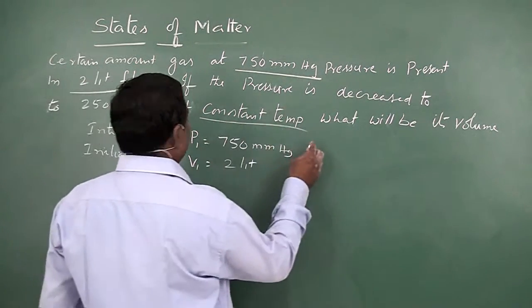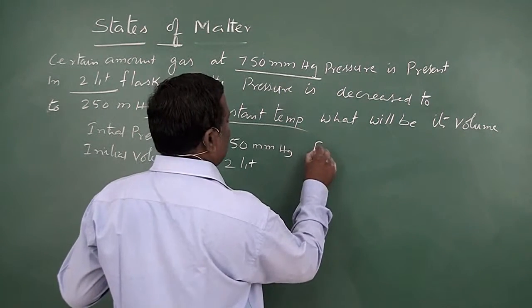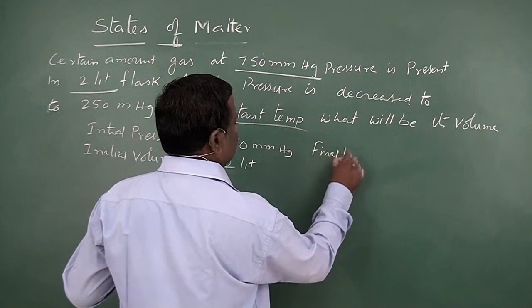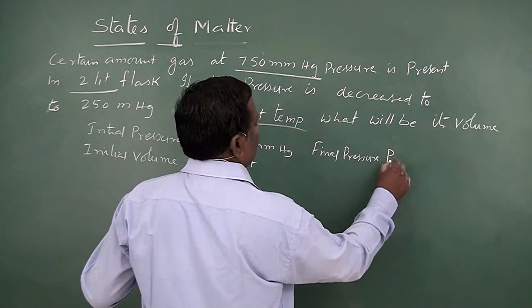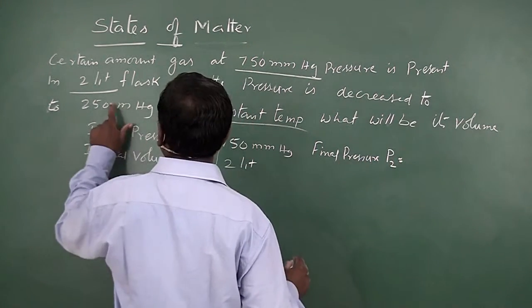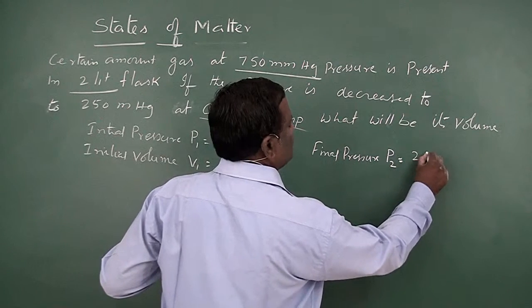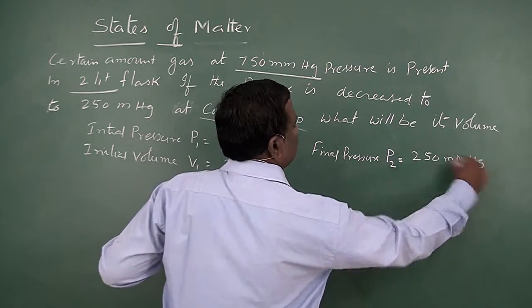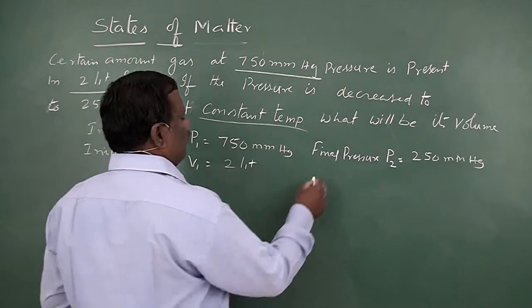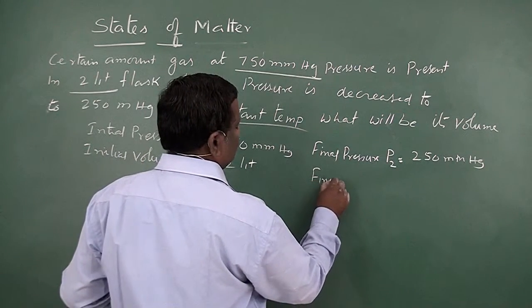Then final pressure P2 is 250 mm Hg. Then the final volume we have to find.